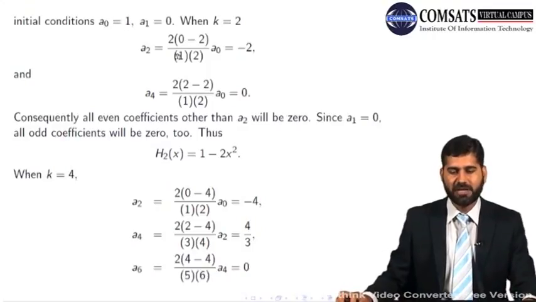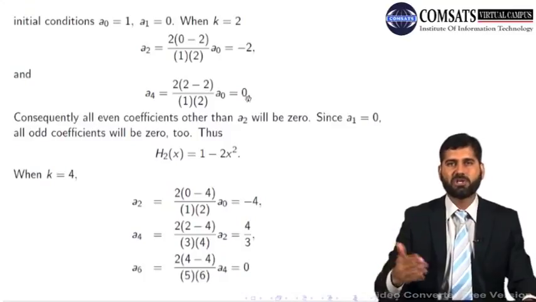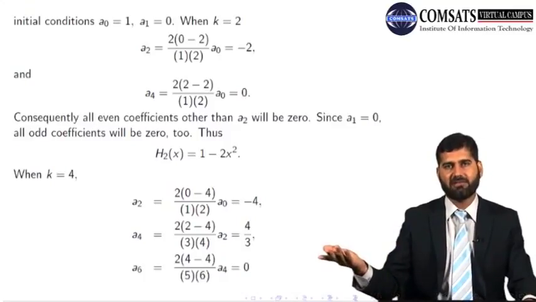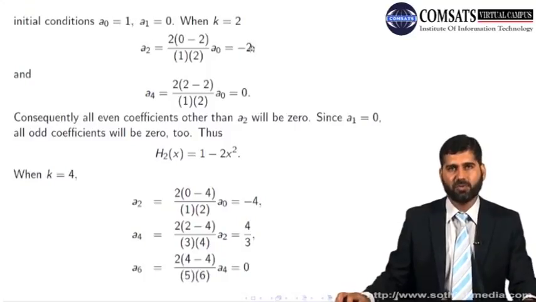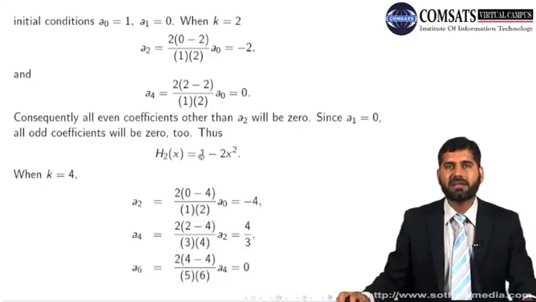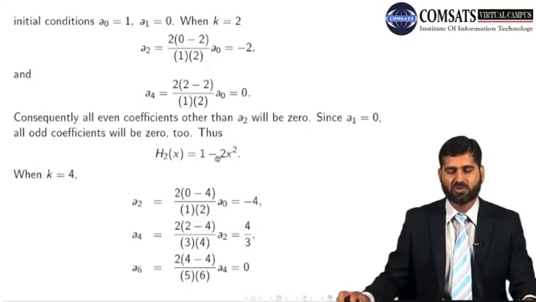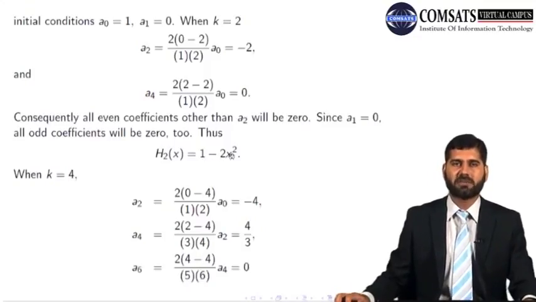a0 is equal to 1, which gives me a2, which is minus 2, and a4 is 0. So once a4 becomes 0, a6, a8, a10 all will become 0. So I got just two coefficients, a0 and a2. So what is my Hermite polynomial of order 2? It is a0 plus a2x square. So a0 is 1 and a2 is minus 2. So 1 minus 2x square is my Hermite polynomial of order 2.